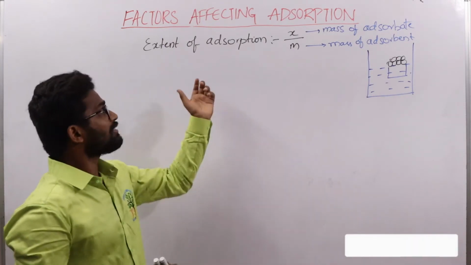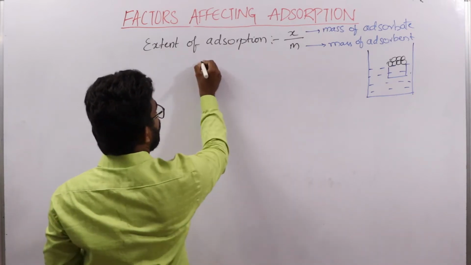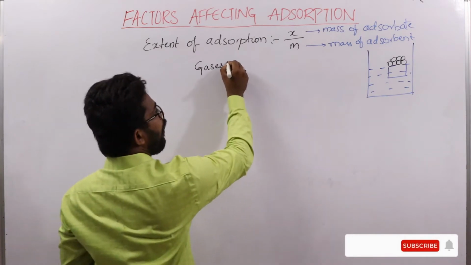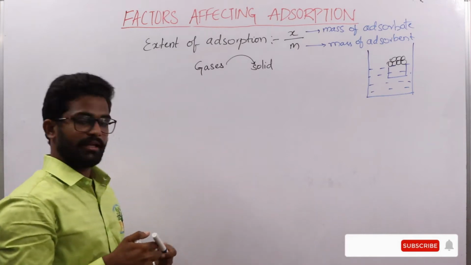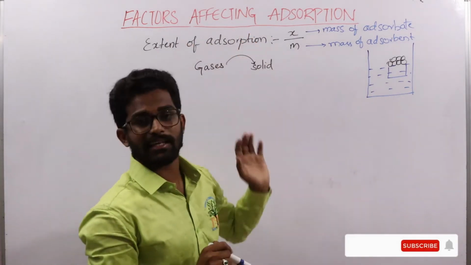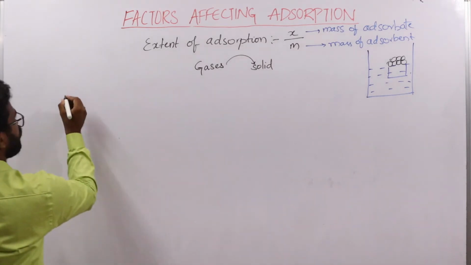The extent of adsorption of gases onto a solid is mainly affected by four factors. What are those four factors?